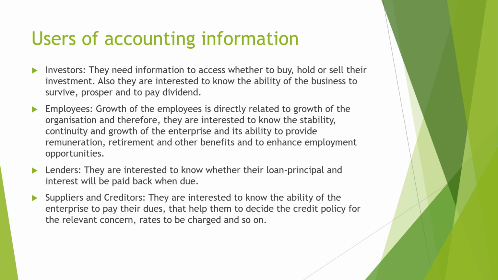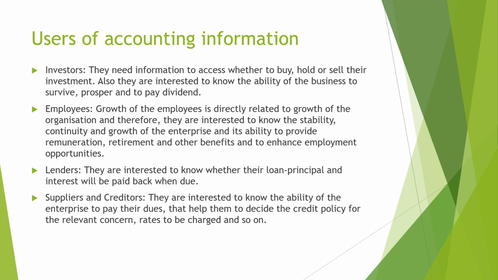Next one is suppliers and creditors. Suppliers means the person who provides goods for an organization. In case of a manufacturing organization or a trading organization, the goods are supplied by the supplier. Most suppliers provide credit to customers because it helps them to increase their sales. Therefore, if the organization is not able to meet its credit in the future, it may affect the supplier. So it's important to consider the financial position of the customers. That's why they are referred to as users.